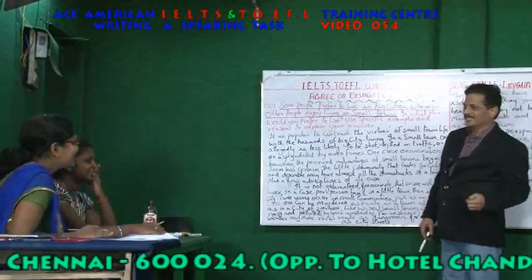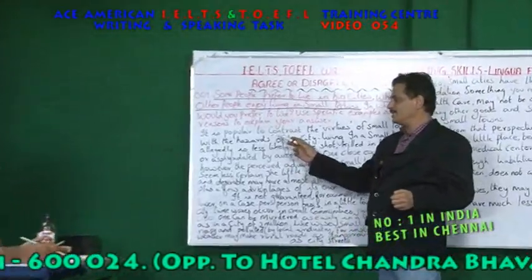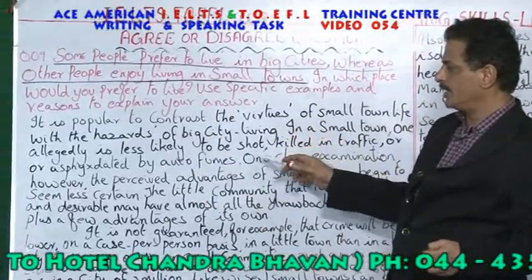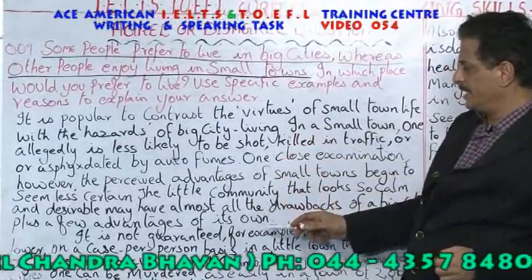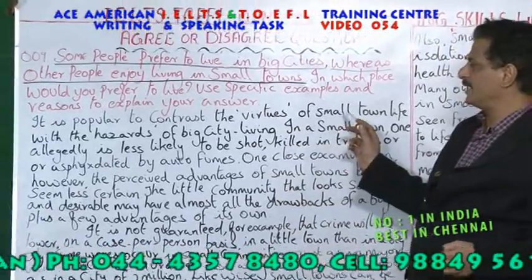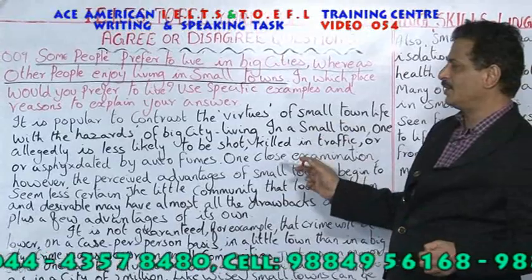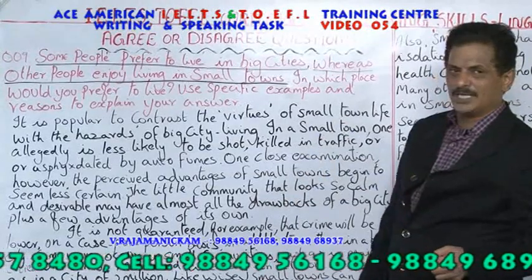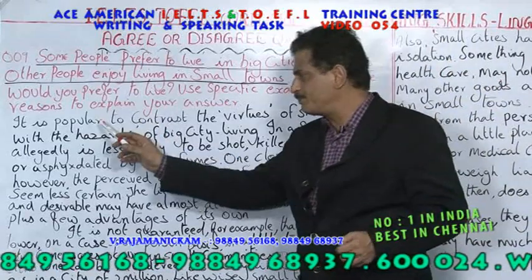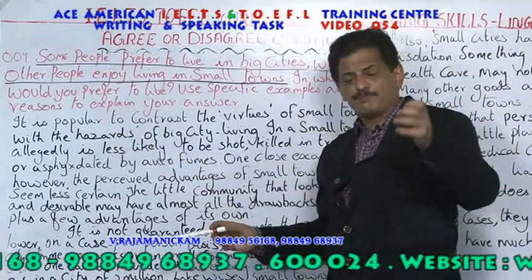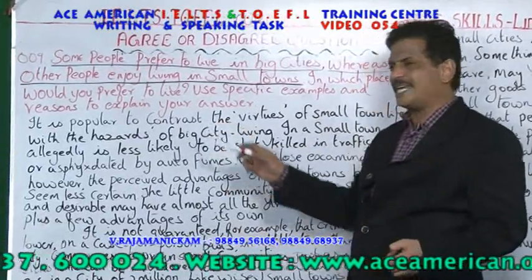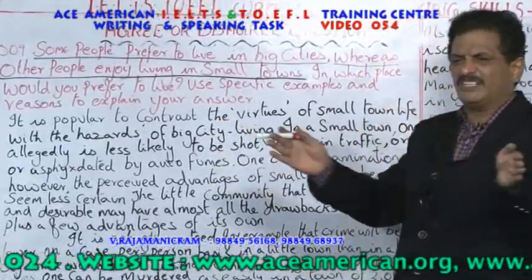Okay, villages. So here, first you see in the introduction part, the introduction almost he has given in 8 lines. Almost in each line you have around 9 to 10 words, so almost 60 to 70 words for the introduction. What does the writer give here? It is popular. It is popular means what? It is always famous. To contrast means what? To find out the differences.